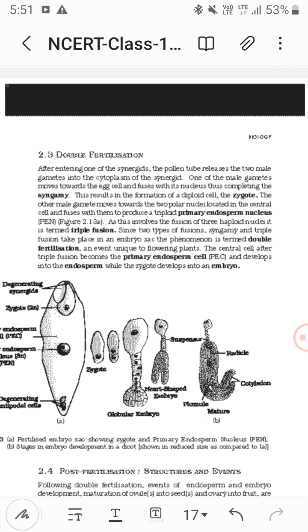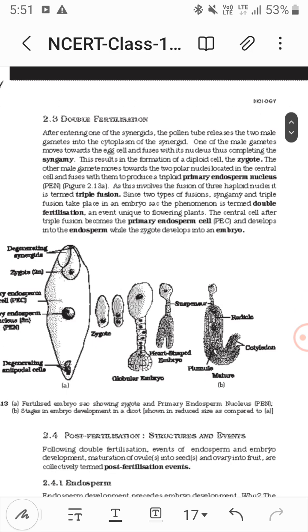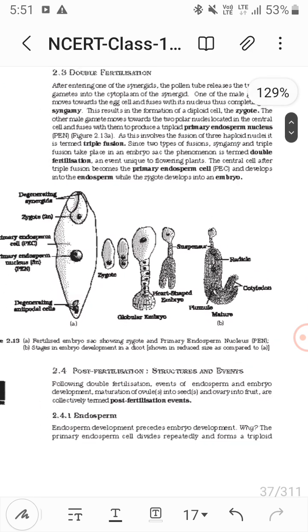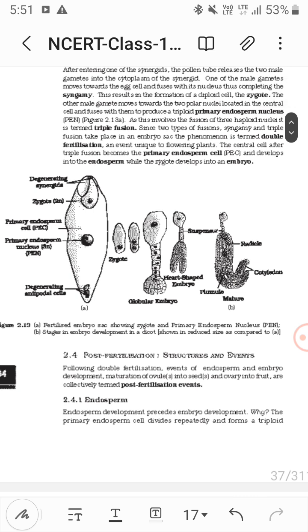The central cell after the triple fusion becomes the primary endosperm cell and develops into endosperm, while the zygote develops into an embryo. So there are some degenerating antipodal cells, degenerating synergids, the zygote, the primary endosperm cell, and the primary endosperm nucleus, that is 3N. So zygote, then globular embryo, then heart-shaped embryo, then a mature embryo.